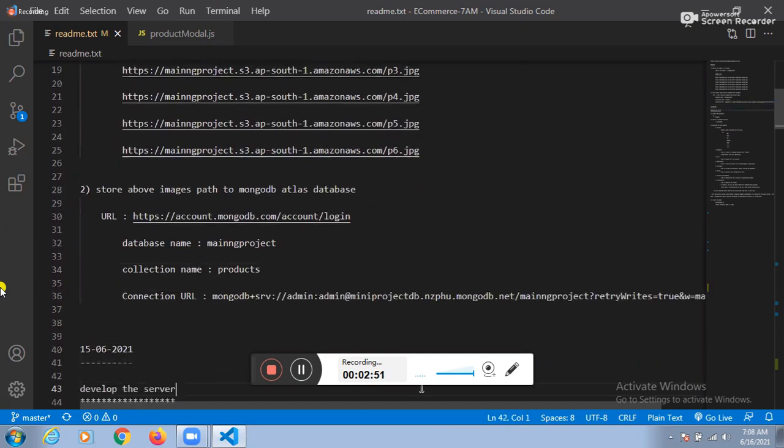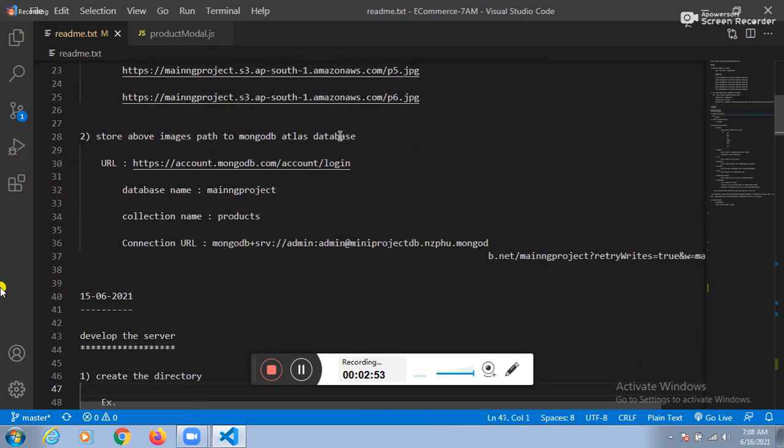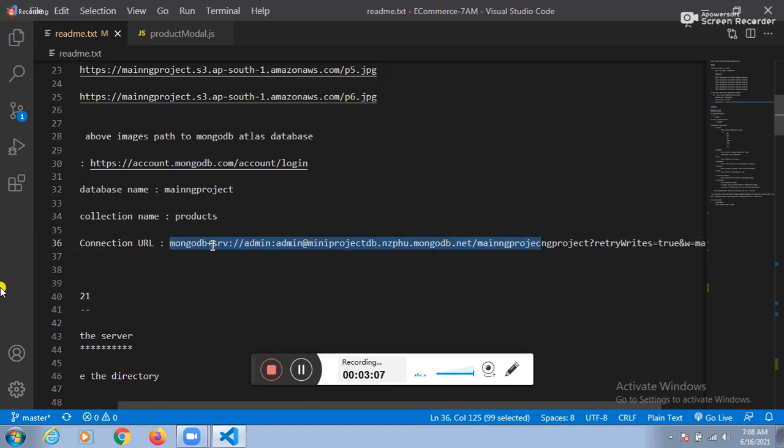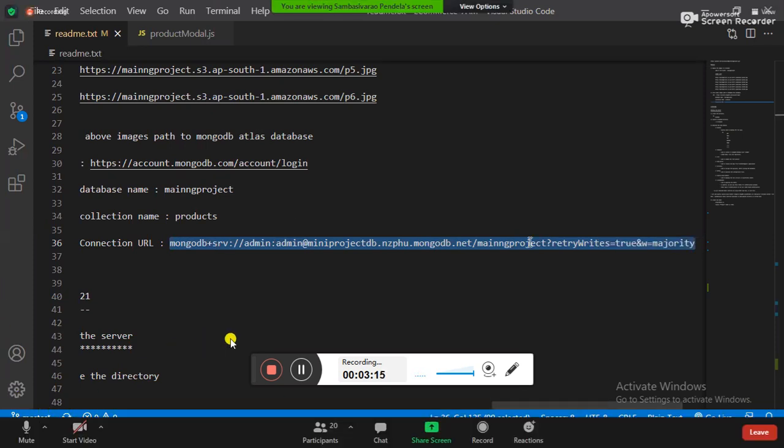Next one. What is the second one? We need to create one database. Fine. What is the name of the database? Main project. What is the name of the table? Products table. Is it a connection URL? Yes, sir. Whatever the URL is here, this URL we can call the connection URL.